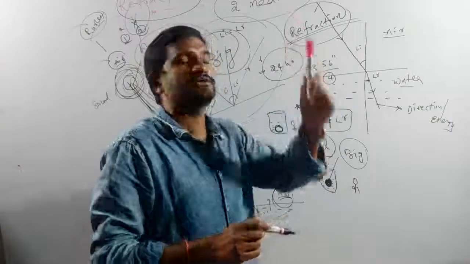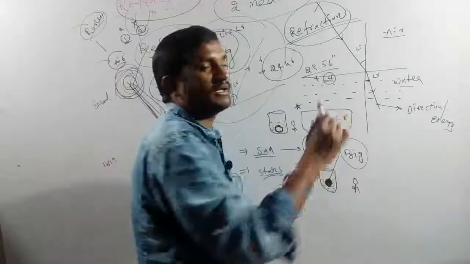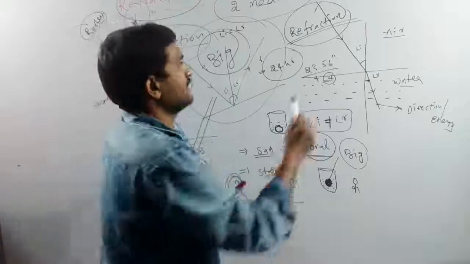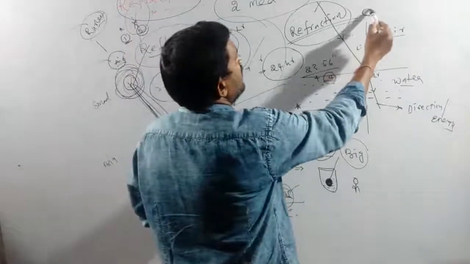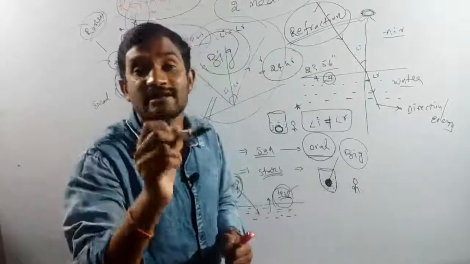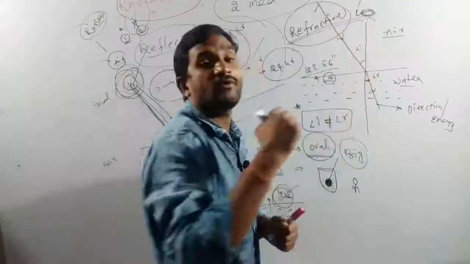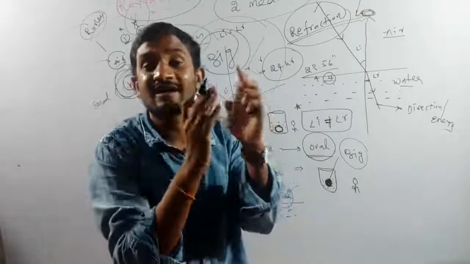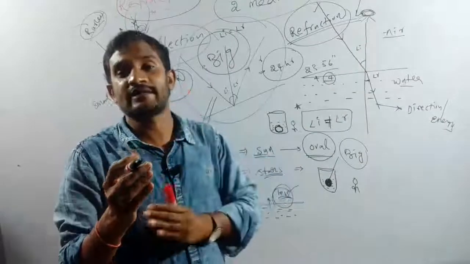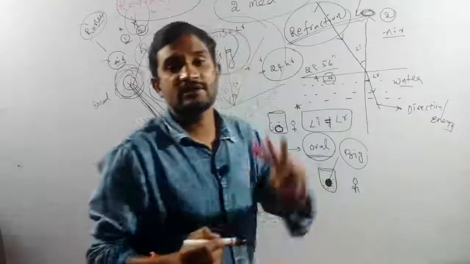Our actual time is 23 hours and 56 minutes. But we are specially adding the 4 minutes due to the refraction process. Sir, how is it happening? Simply, when the sun is rising in the morning, 2 minutes before sunrise only, the sun rays are reaching our earth. In the morning, 2 minutes before, the light rays are coming. The 2 minutes are additional.